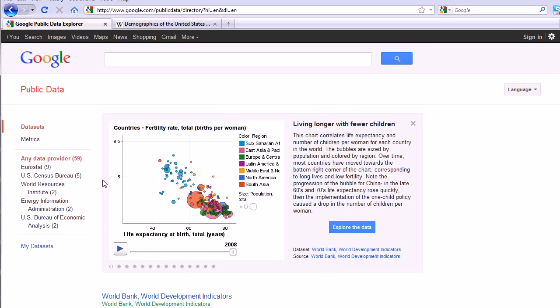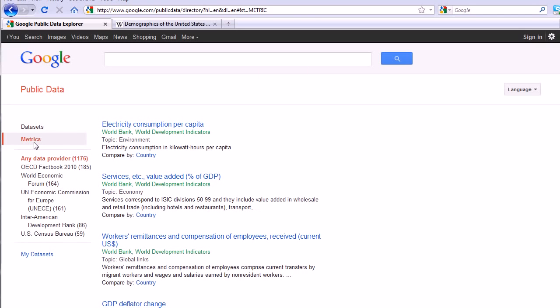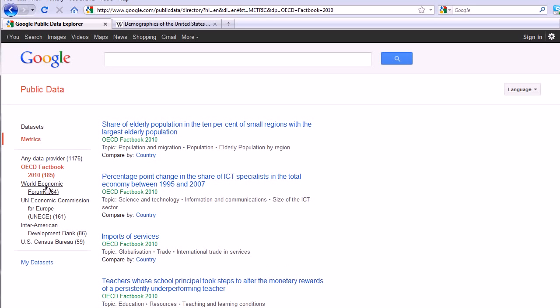Oh, this is neat. This is like the Hans Rosling type of thing. Exactly, the TED Talk. Lots of different kinds of collected data, and what you want is something about world population. So these are the sources. The World Resources Institute sounds like someone who would have world data. That's what I would click on first. Okay, but now we've got greenhouse gases and emissions. No, that's not one. Well, metrics would be more useful. So let's see, OECD fact book? Yeah, or World Economic Forum, or one of those things.